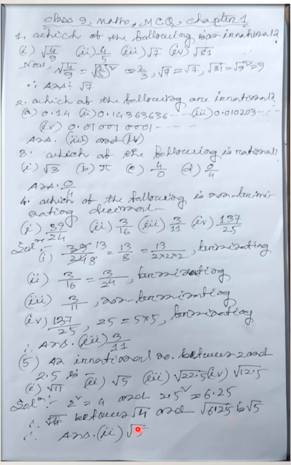So when you take the root, the number between these two roots is root 5, and 5 is an irrational number. So the irrational number between root 4 and root 6.25, that means between 2 and 2.5, is root 5, because root 5 is between root 4 and root 6.25. So from here we can say that root 5 is an irrational number between 2 and 2.5.